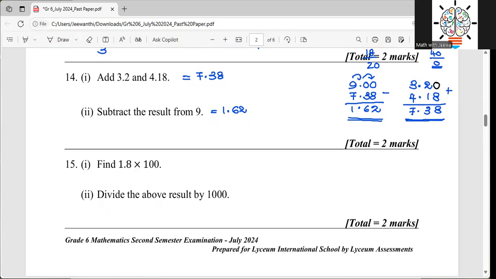So here it is very easy. When you have a decimal number, the way I'm telling you is not the correct theory, but I'm just telling you in a simpler way because you are in grade 6. Then you want to have easy ways to remember things, right? If I talk about high level math concepts, it's very difficult for you to understand or absorb. So I'll tell you an easy way to do this.